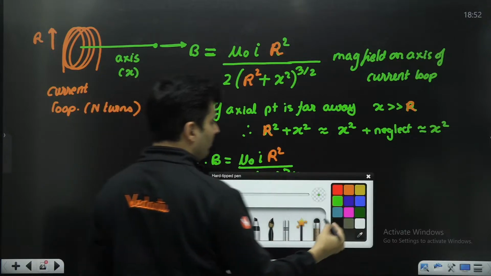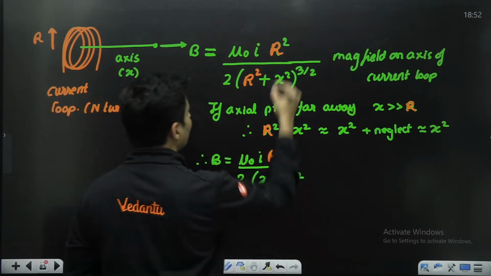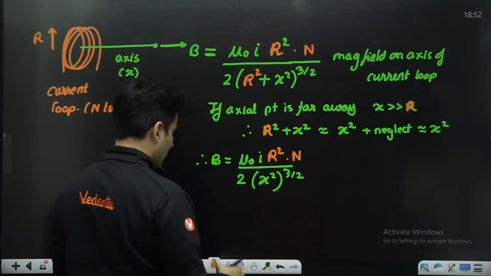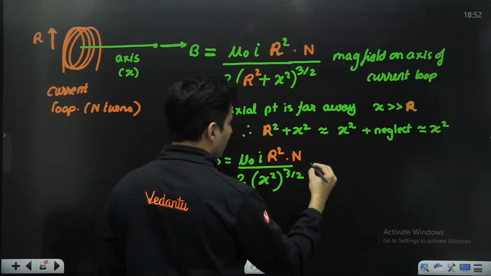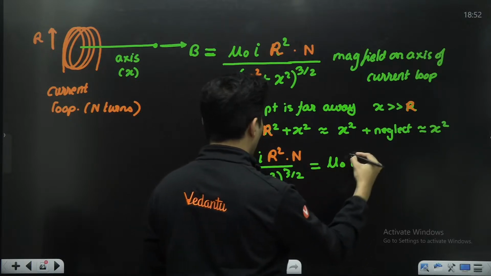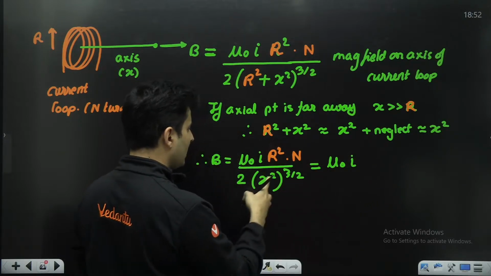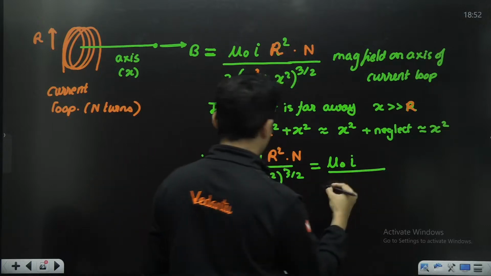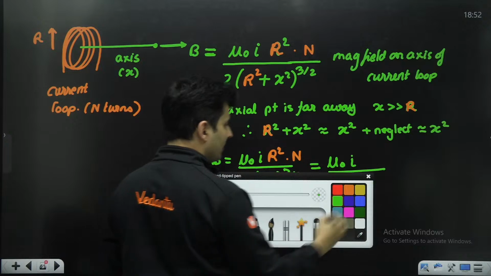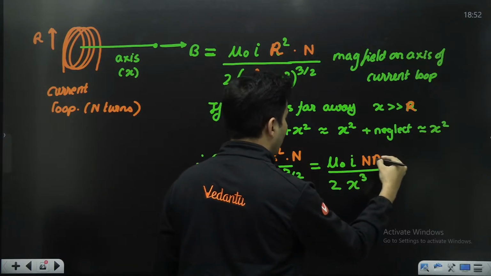But there were n number of terms. Please keep that in mind. So I have to multiply this with n. This also will be multiplied by n. So let's see what happens now. So this will become mu naught I, divided by 2, x raised to 3, and then you have n r square.